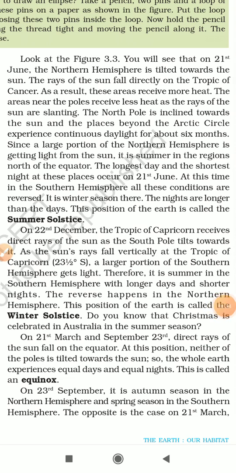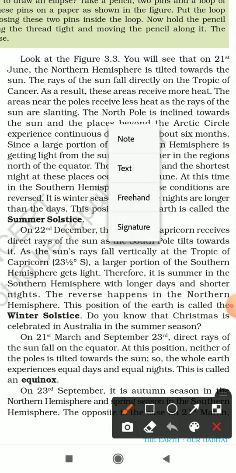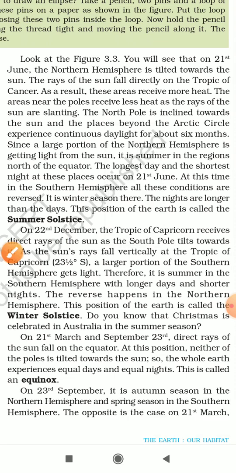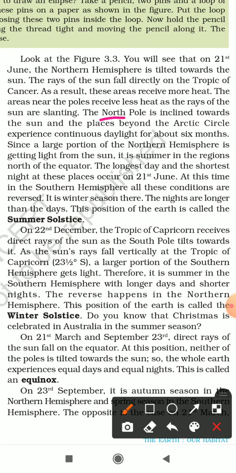And now, as we already know, the poles, the North Pole and the South Pole, receive very less sun. The sun is slanting in the poles. So now in this condition, when the northern hemisphere is tilted towards the sun, the North Pole is inclined towards the sun, and the places beyond the Arctic Circle, which is in the North Pole, experience continuous daylight for about 6 months.